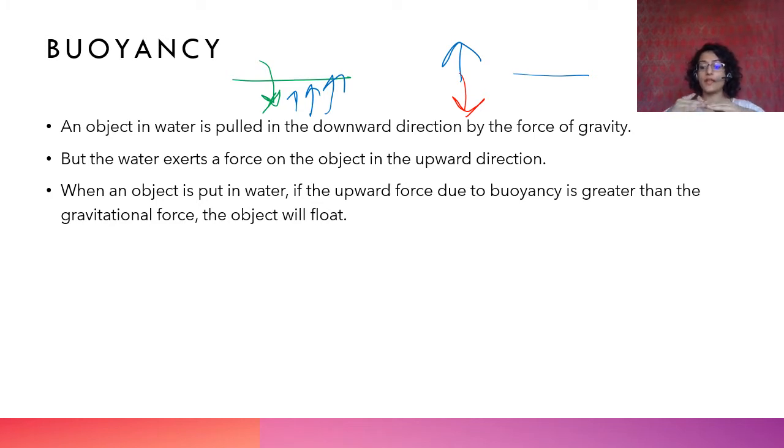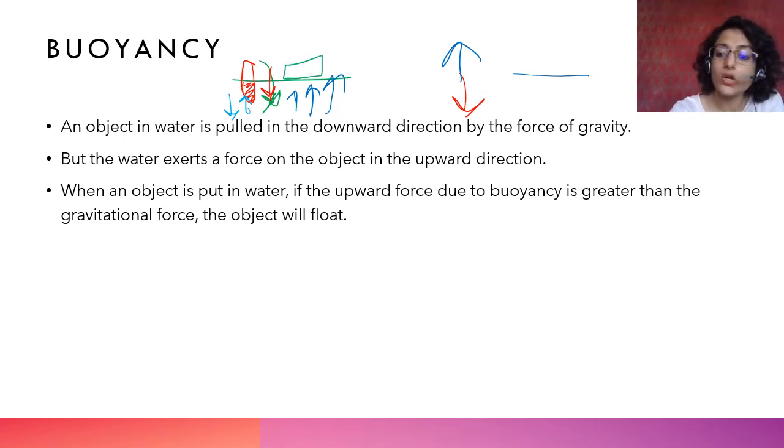Okay, so if it went half, like this is an object that is going down, right, going down like this, and it came this far, it did not get completely filled with water, it came this far inside the water, and then the force acting on this becomes equal to the gravitational force, then it will float like this. There could also be another object that will float completely on the surface because the buoyant force is higher than gravitational. It will not come down at all, okay?